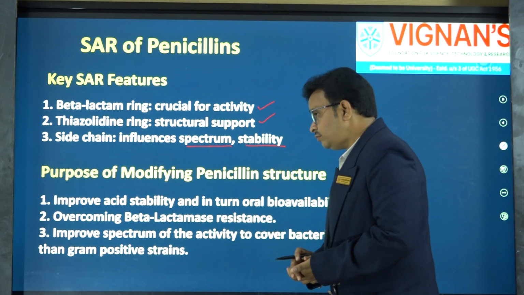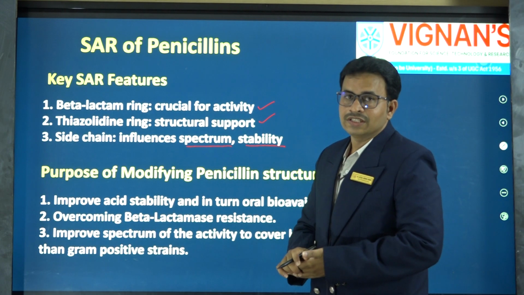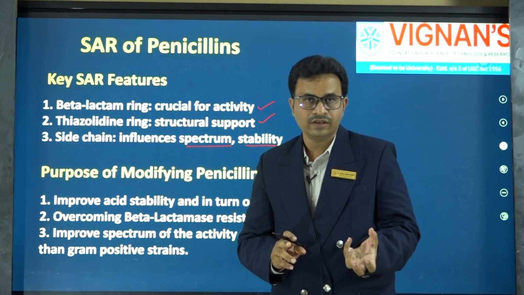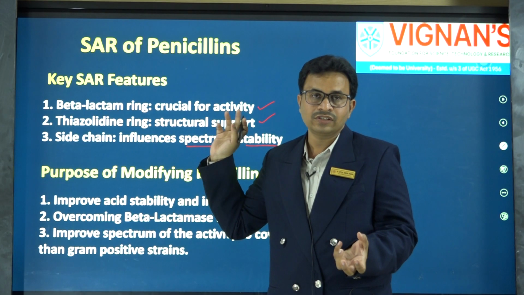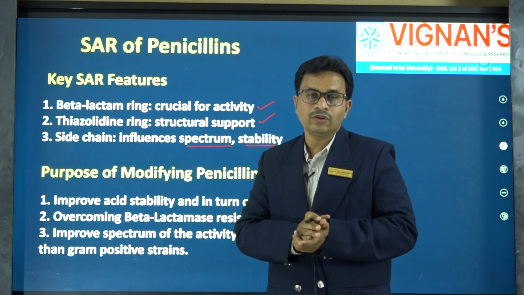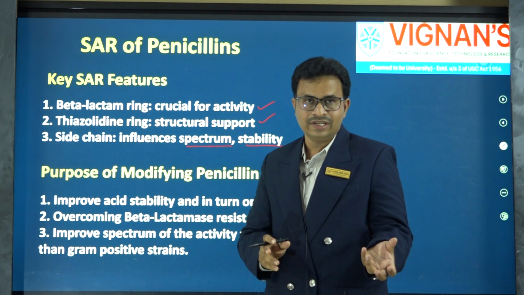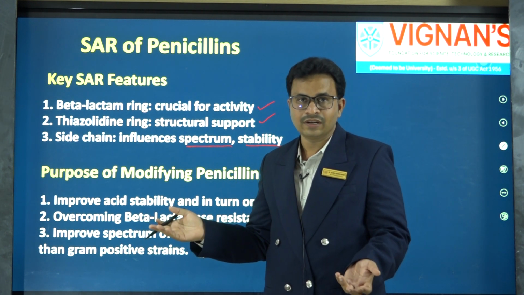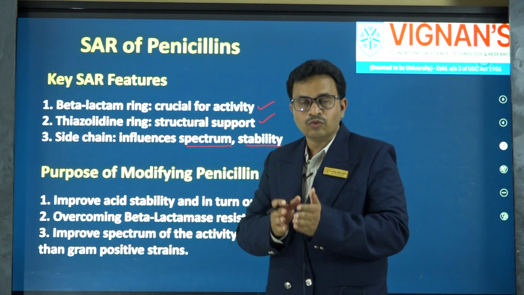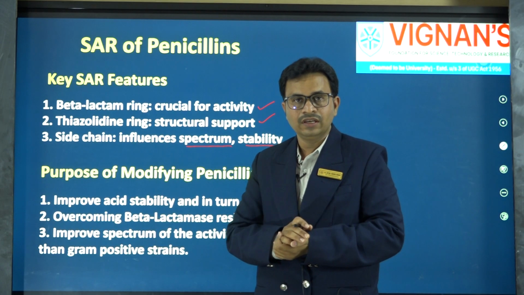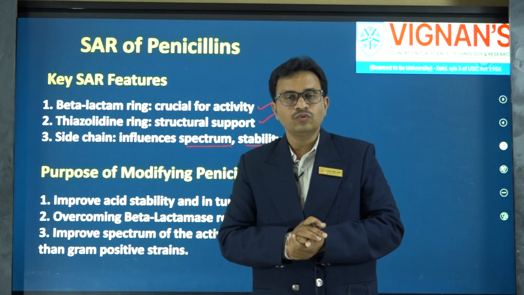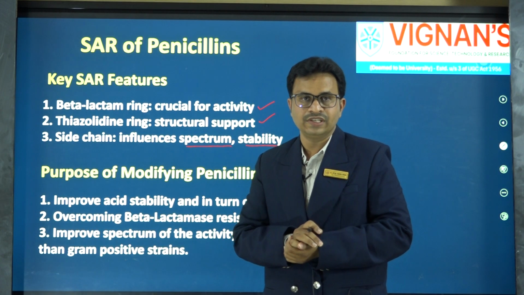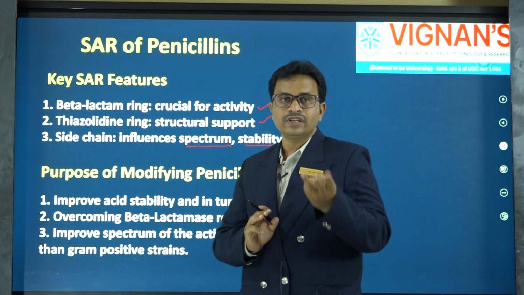And the other problem is that the gram-positive bacteria are rich in the peptidoglycan layer. As beta-lactam antibiotics like penicillins inhibit the peptidoglycan layer, they are typically more active against gram-positive bacteria, and they have less activity against gram-negative bacteria. That means we need to improve the spectrum of the activity. In order to increase the spectrum of activity, we need to modify the structure of the penicillins. So, there are three important things. One is